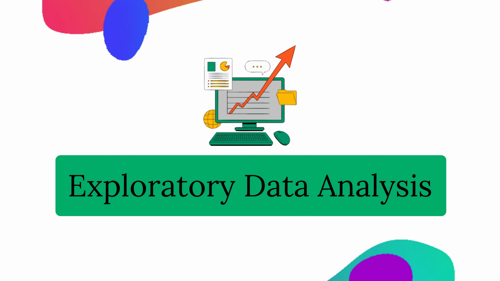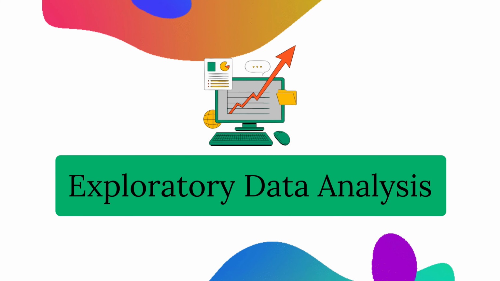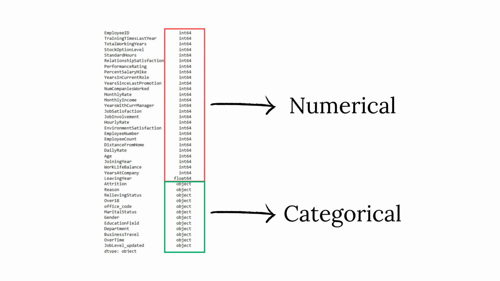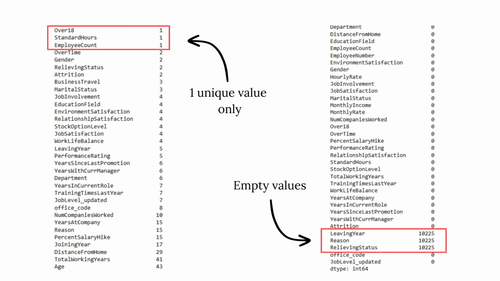Now, we will talk about our exploratory data analysis on the attrition dataset. First, we will identify the type of variables that we are working with so we can better plan our approach to the dataset. Next, we explore the number of unique values for each variable and discover that over 18, standard hours and employee count had only one unique value. Thus, we will drop them.